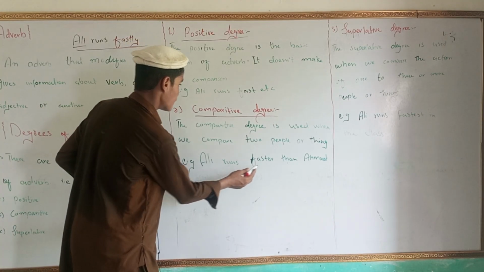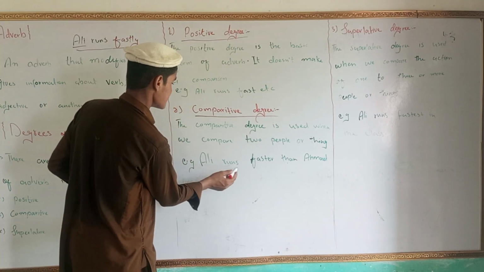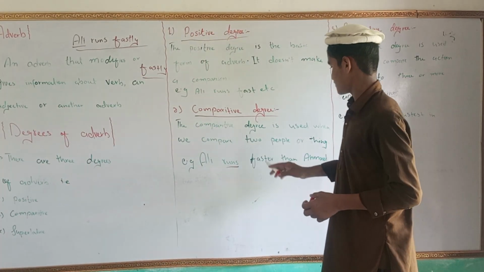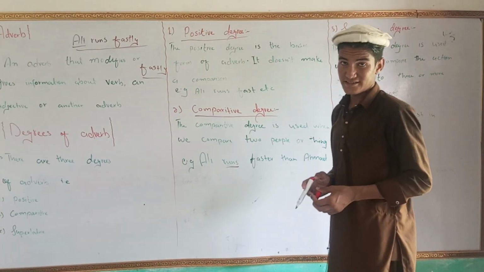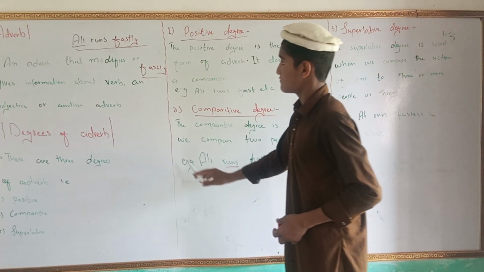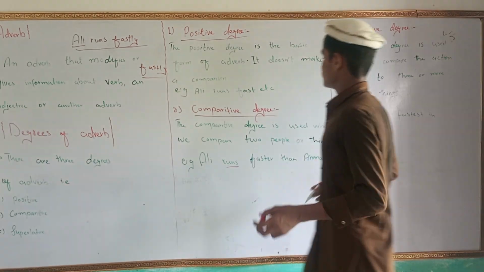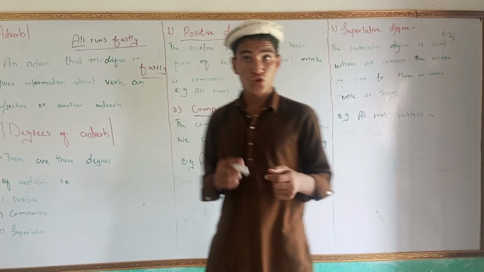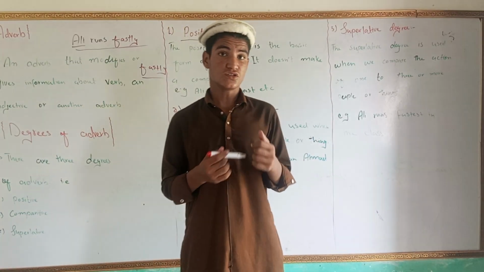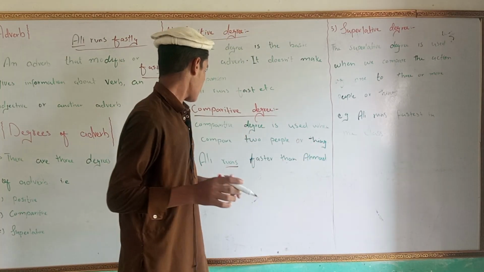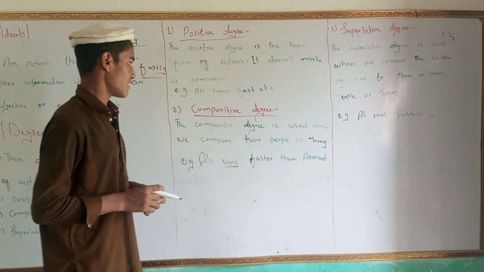And here, in Ali runs faster, what has been modified by faster? Runs. Run is a verb, and the word which modifies a verb is called an adverb. So the comparative degree is used when two actions of two people or things are compared. Ali runs faster than Ahmad.